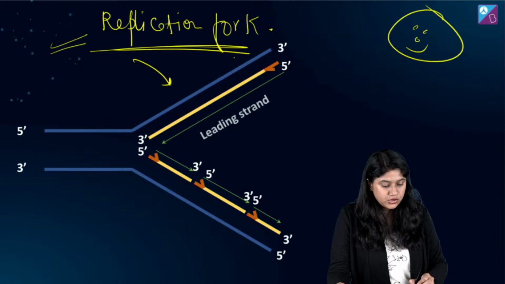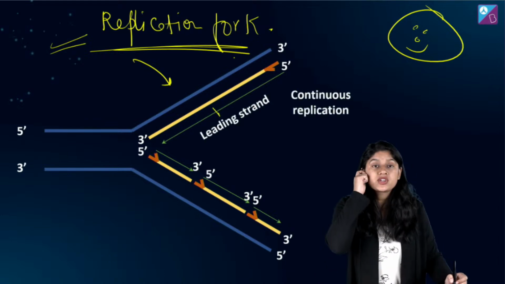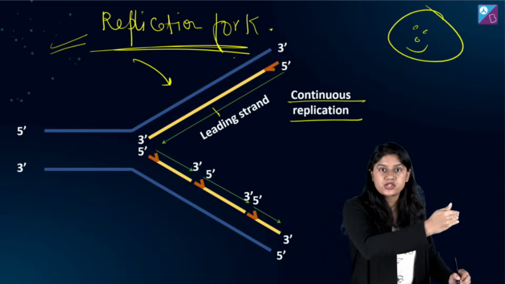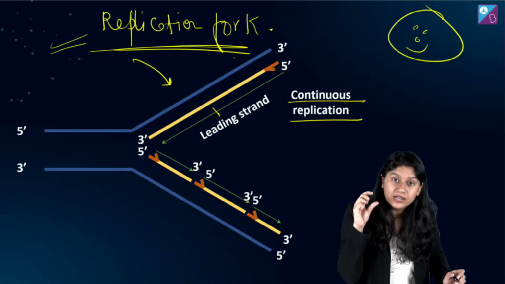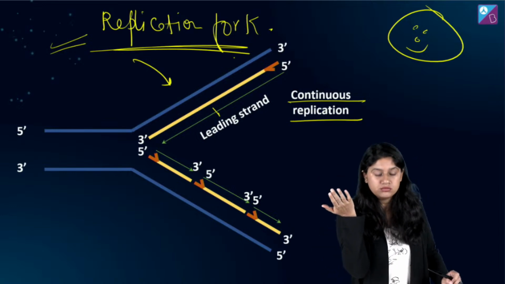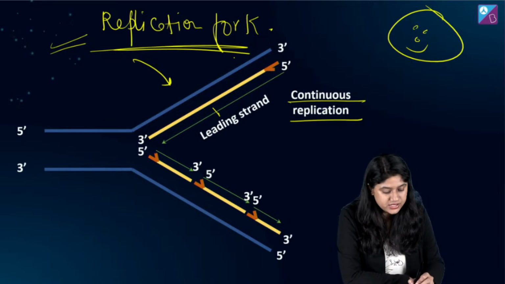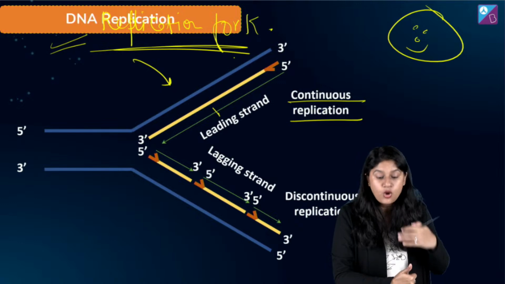Okay, चलिए. So here's a quick recap. We have the leading strand which is continuous, right? So हम continuous replication, क्योंकि यहाँ पे continuous replication हो रही थी from 5' to 3' because DNA polymerase only works in that particular direction and it is anti-parallel to 3' to 5'. Done. The other strand is the lagging strand, or the discontinuous replication is happening over here, or we also call them the